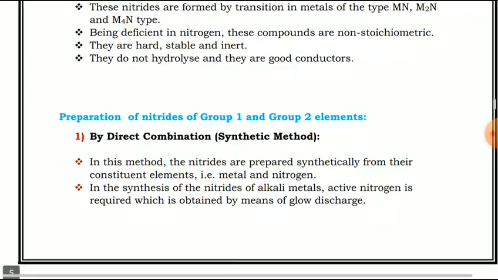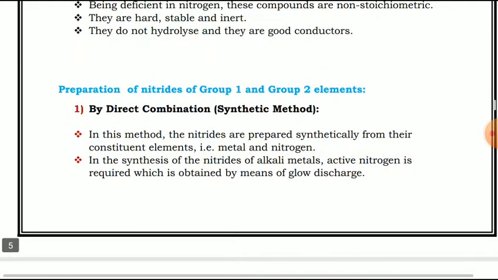Now we see the preparation of nitrides of group 1 and group 2 elements. First one will be by direct combination, or we can say the synthetic method. In this method, the nitrides are prepared synthetically from their constituent elements, that is metal and nitrogen.